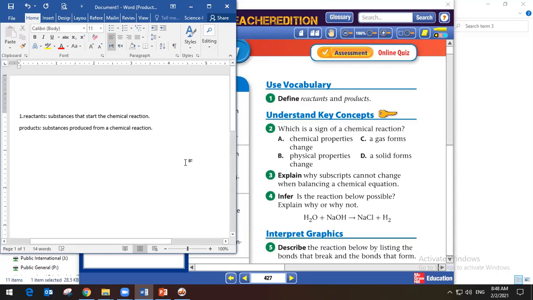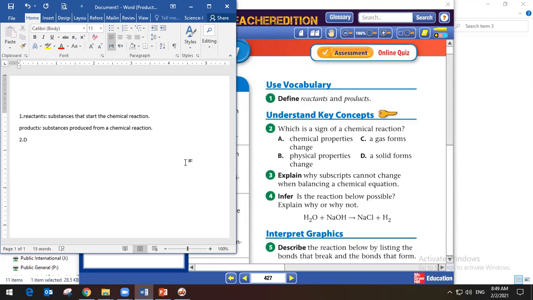So let's pass to question number 2. He asked you to choose which is a sign of a chemical reaction. What will be considered a sign of a chemical reaction? Farah? Yes. D. A solid forms. Good. So a solid forms, a gas forms, chemical properties change, physical properties change. So we said a solid forms, so the question 2 answer is D.